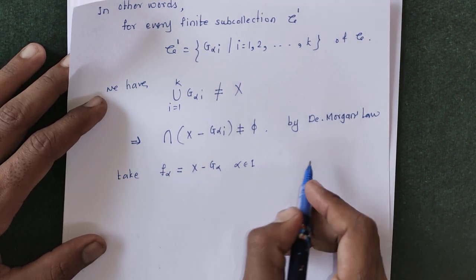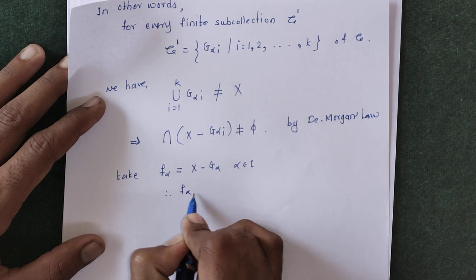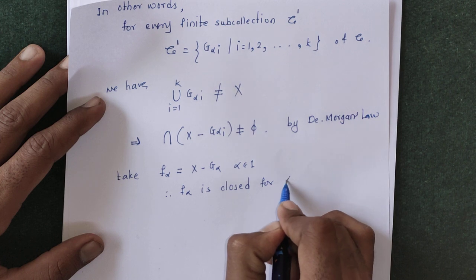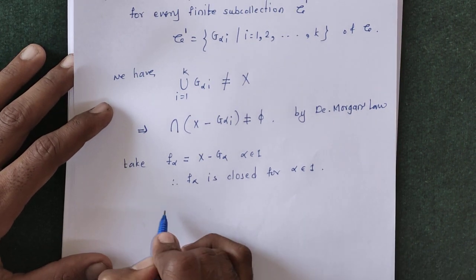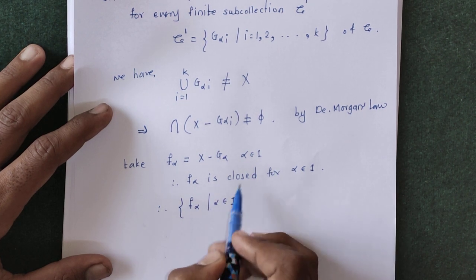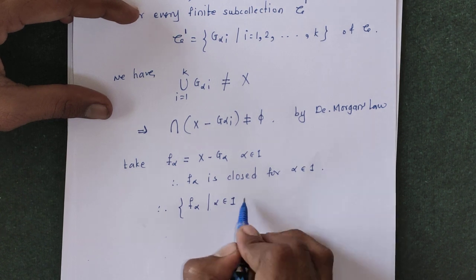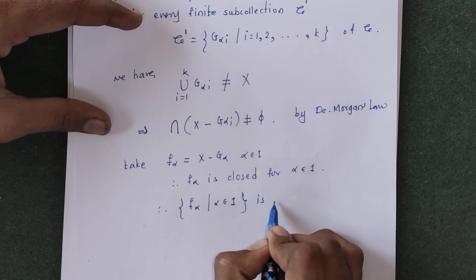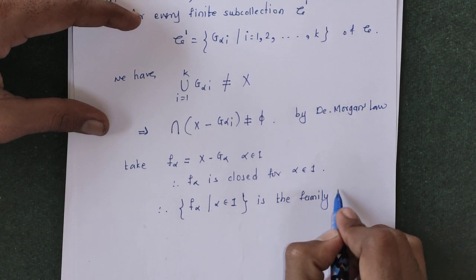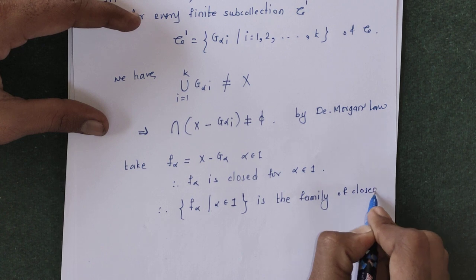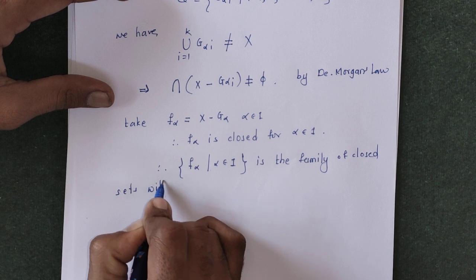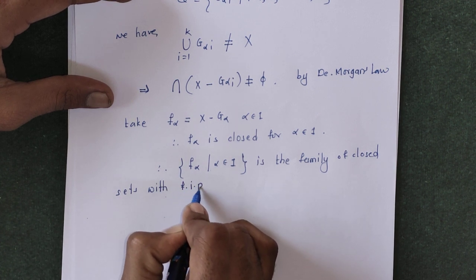So F alpha is closed for all alpha belonging to index set I. Therefore the set of F alpha, alpha belonging to I, is the collection of closed sets, is the family of closed sets with the finite intersection property.